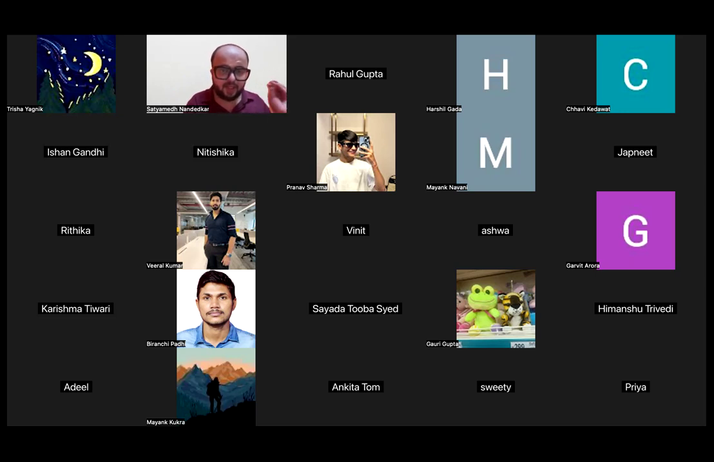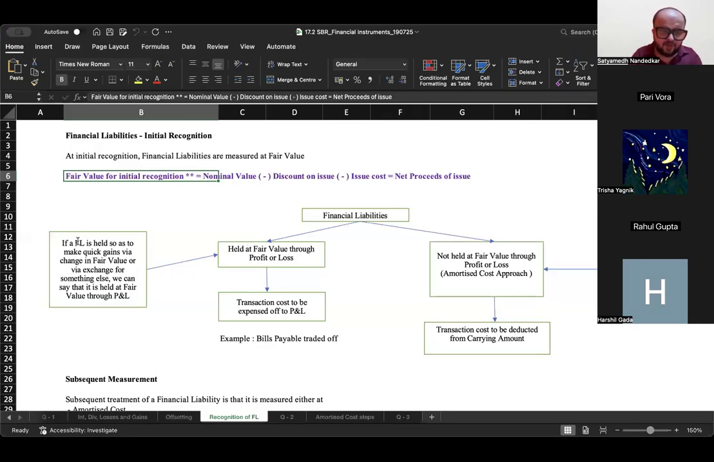Okay. If the entity is holding the financial liabilities with an intention to hold it till maturity, then in that case, you use the amortized cost approach. But on the other hand, if you have kept the financial liabilities with an intention to trade it in the short run and make money by way of fair value changes, then it is recorded at fair value through P&L. Okay, so if the financial liability is held so as to make quick gains via change in fair value or via exchange for something else, we can say that it is held at fair value through P&L.